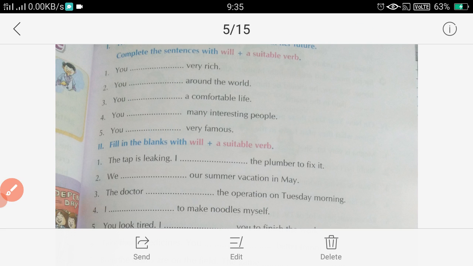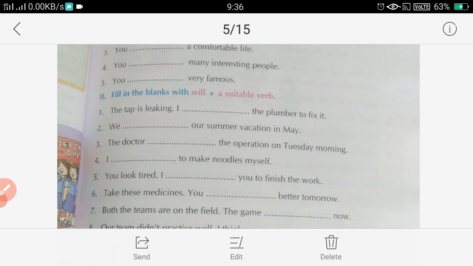Now, the second question I give you as homework. You can try it by yourself.